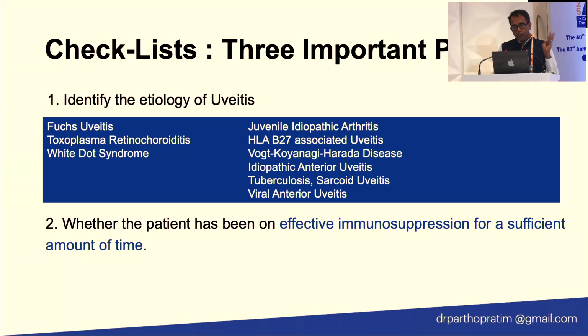But if you are dealing with juvenile idiopathic arthritis, HLA-B27 associated uveitis, Vogt-Koyanagi-Harada disease, idiopathic anterior uveitis, tubercular, sarcoid uveitis, or viral anterior uveitis, then you have to be very, very careful, because these entities are known to have recurrent attacks of uveitis even after cataract surgery. So you have to be very, very careful.